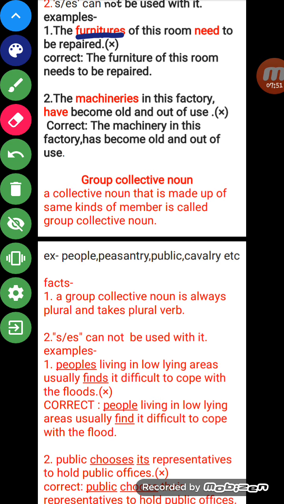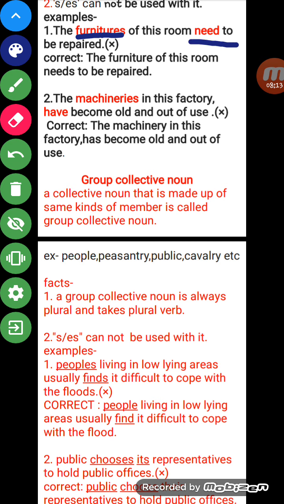We have studied that in a generalizing collective noun, s or es is not added to make plurals, because it is singular. So why would we make it plural? So here furnitures is wrong, and we also know that it takes a singular verb.